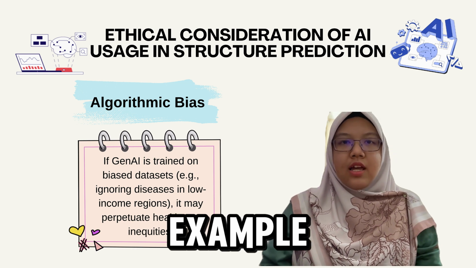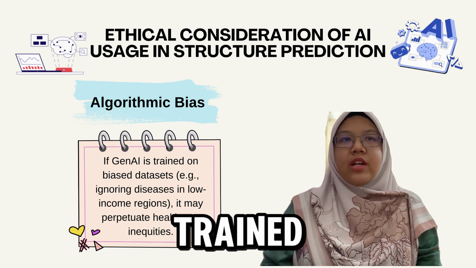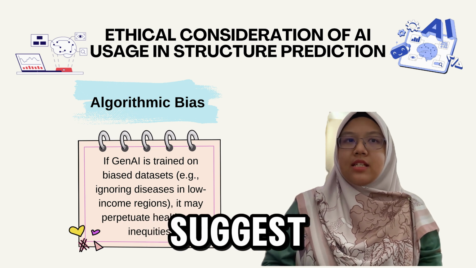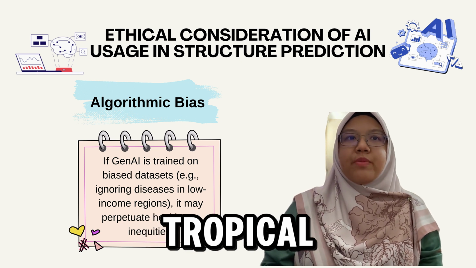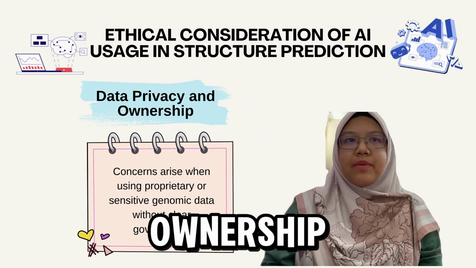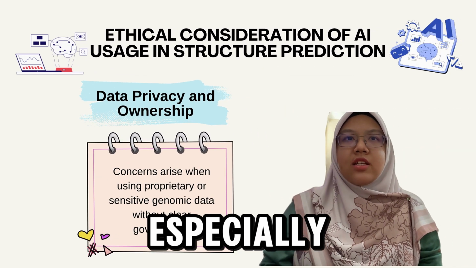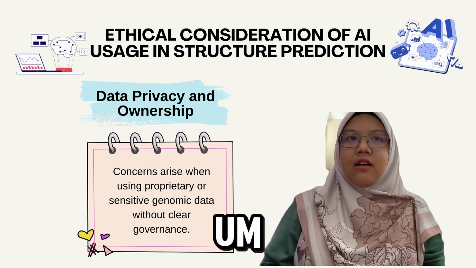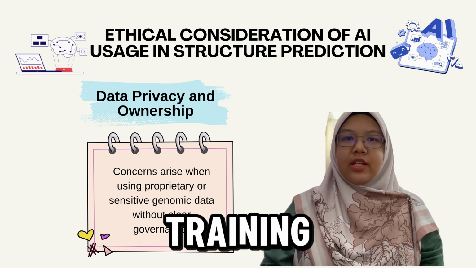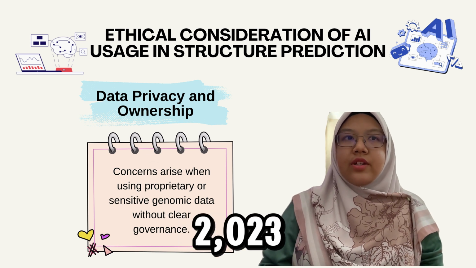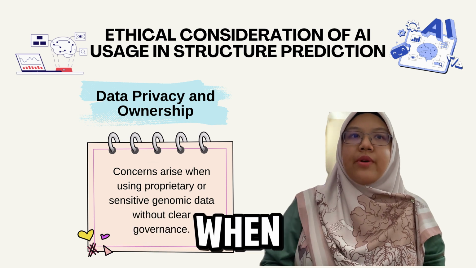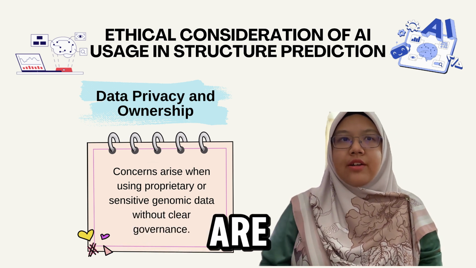For example, if generative AI is trained predominantly on antibiotics relevant to Western pathogens, it may not suggest compounds effective against tropical disease. Data privacy and ownership are additional concerns, especially when models use proprietary genomic data or patient-derived datasets for training. Maloney 2023 emphasized the importance of transparent data governance, particularly when community-generated databases are used.